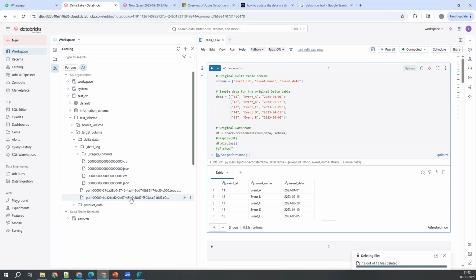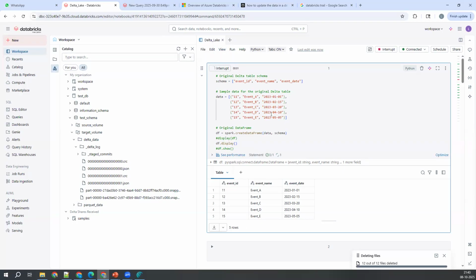Any size constraints are there, Shiva? Once it fills up 25 MB or 50 MB or 100 MB, is it going to create a new file? Or even if you insert a billion records, is it going to create only one file? That we are going to see. I'll try to get a million records from the internet and we'll insert that as well. For now, just remember, for every insert and commit operation, one file will get created.